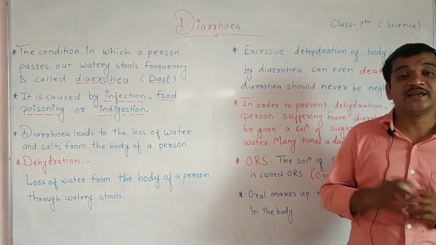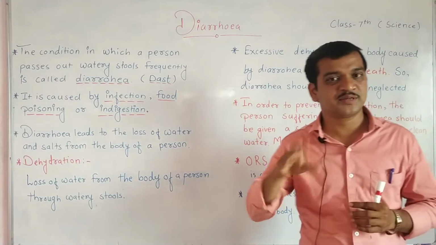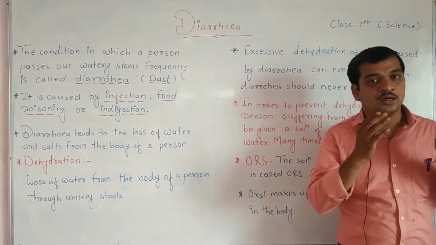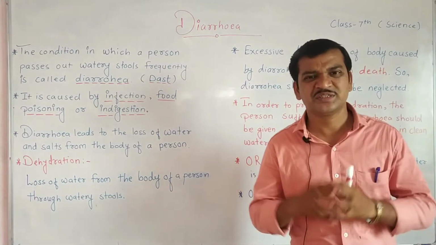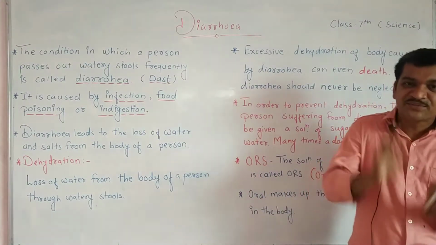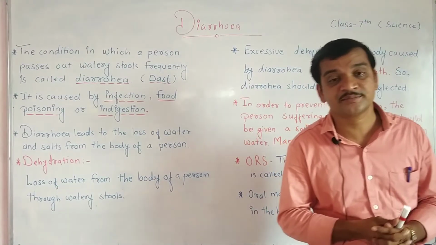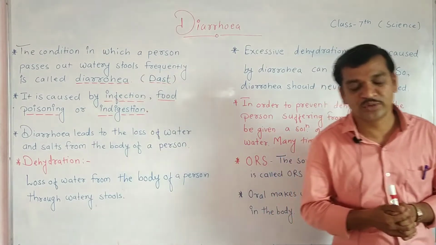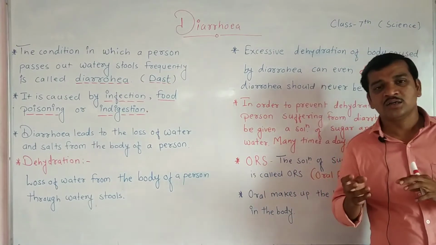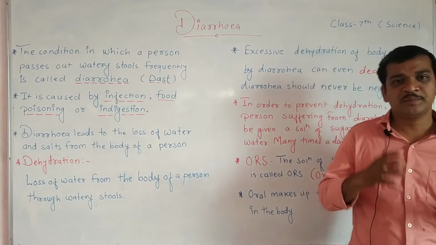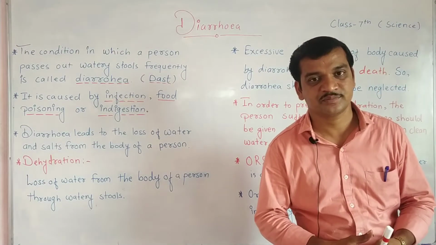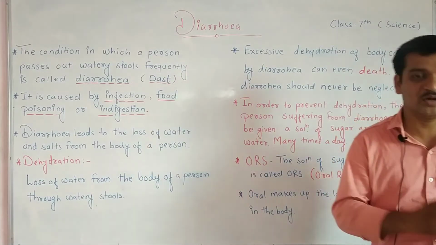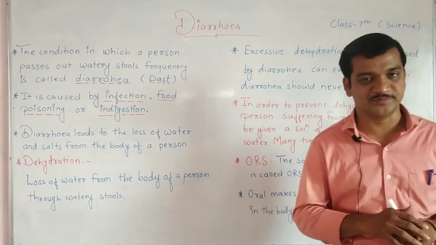Diarrhea means, students, sometimes we eat infected food, which is not good, infected by microorganisms, stale food, or sometimes unclean water. Unclean water means not pure water, which contains microorganisms.